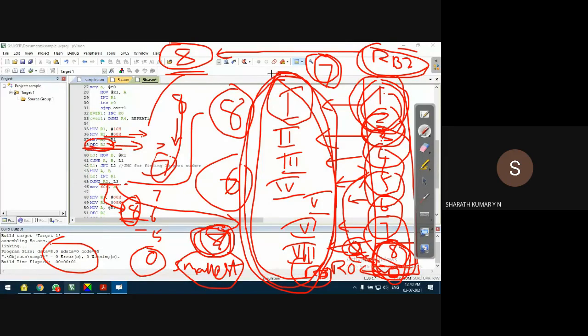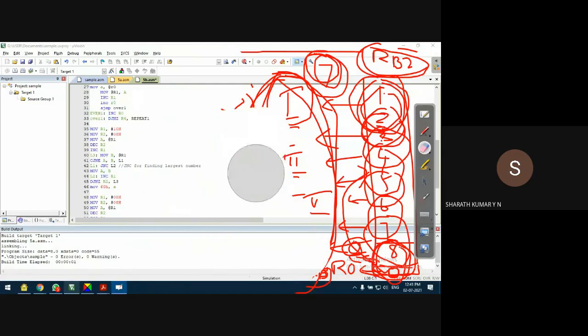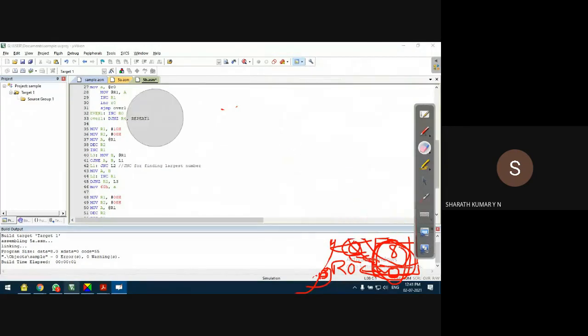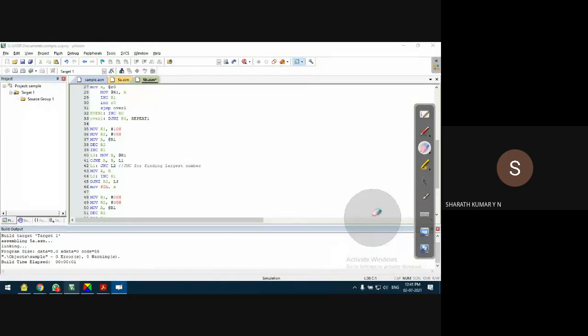So what you have to remember is very simple. For 8 bytes of data, if you want to find the largest or the smallest, the number of comparisons should always be 7, not 8. That's all. Anyway, that was really lengthy, but if you can understand, fine.